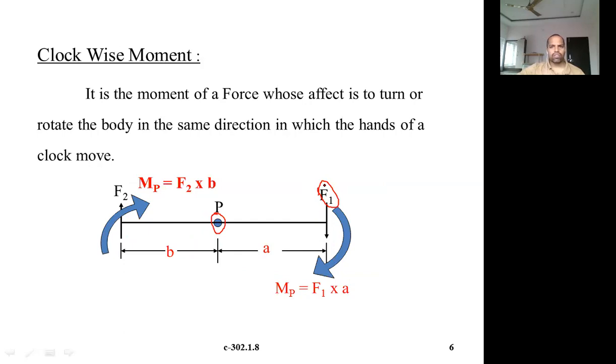So what is the force here? Force is F1. What is the perpendicular distance? Perpendicular distance is nothing but A. So the moment of force about this point P due to this force F1 is equal to, that is nothing but MP.